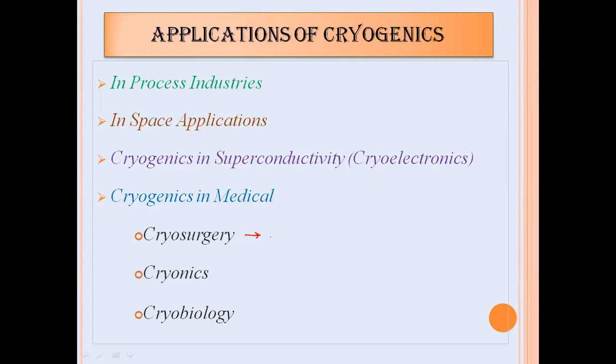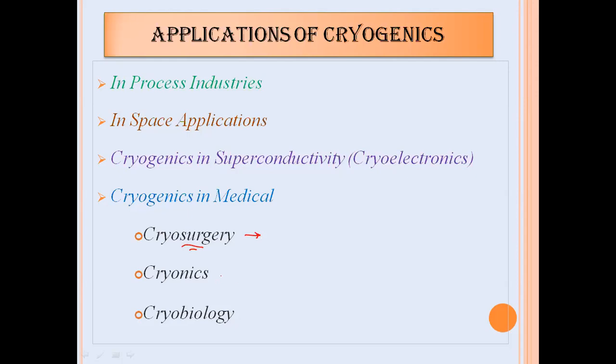The killing of cancer tissues occurs at a temperature below minus 150 degrees centigrade. So cryosurgery is the branch of medicine where we can do surgery at very low temperature. The best example is killing of cancer tissues.